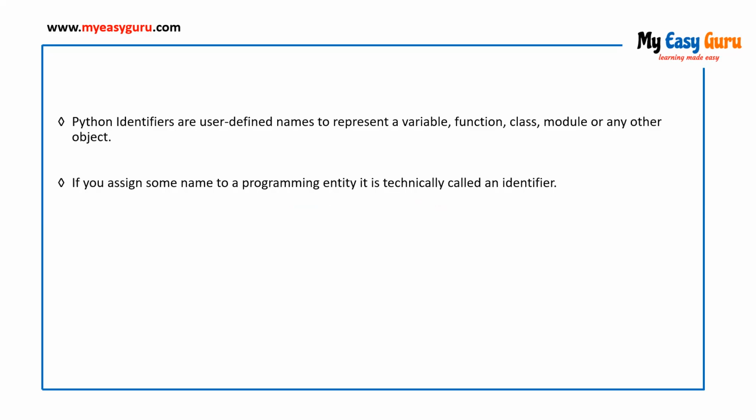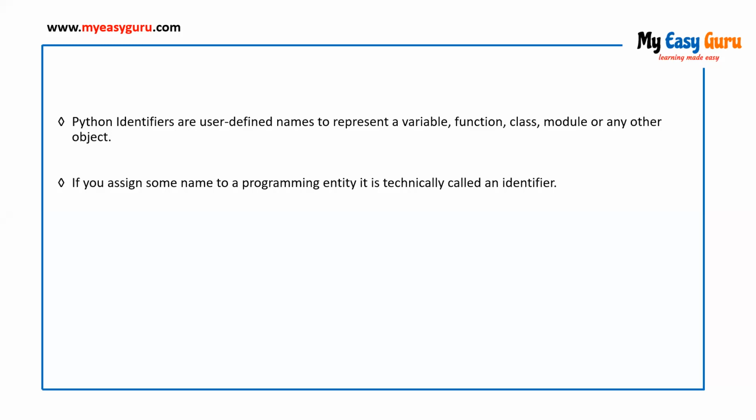In Python, if you want to declare some variables, there are some rules which we have to follow. Not only Python, every programming language supports different types of identifiers and has its own set of rules for declaring them. So in this video, we'll be discussing the rules and regulations we have to follow at the time of declaring identifiers in Python.